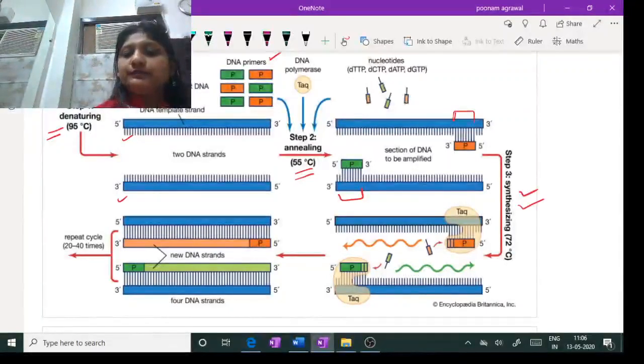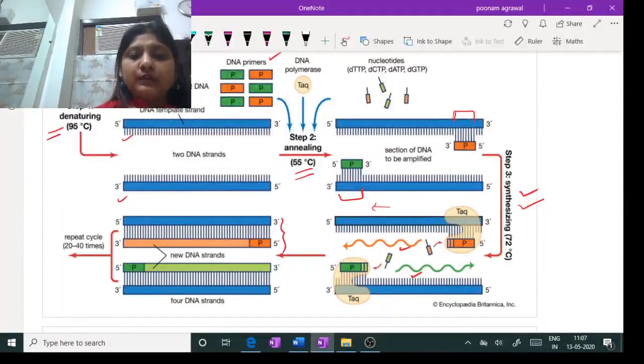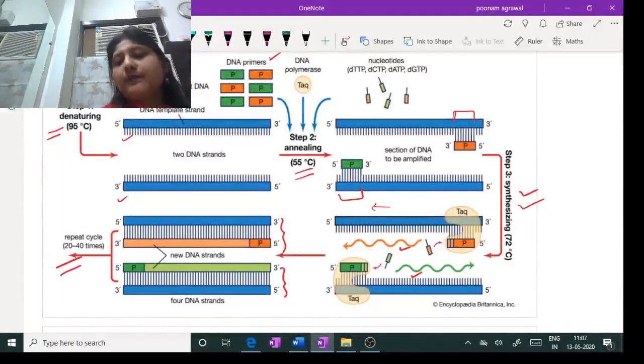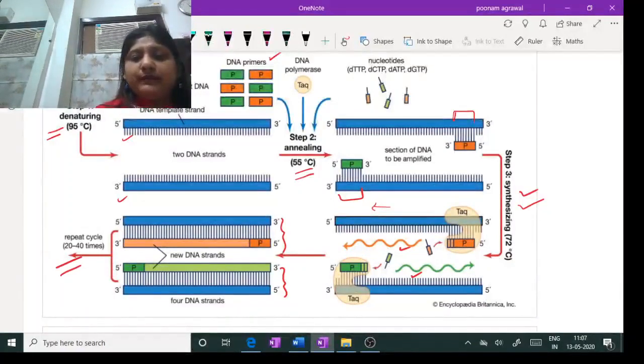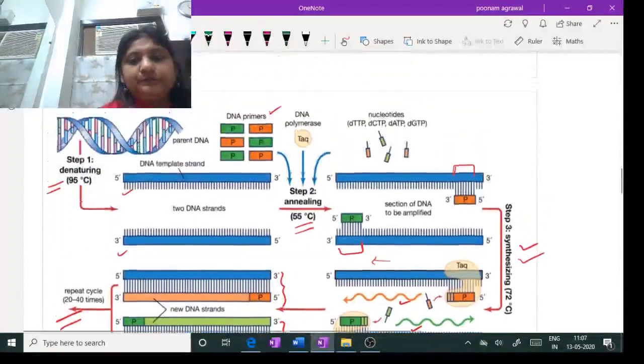You can see the wavy arrows. This is the new DNA which is synthesized in the 5 to 3 direction. The reading is 3 to 5 and synthesis is 5 to 3. And this is the new set of DNA which you are getting at the end of one cycle. This same cycle is repeated 20 to 40 times. So this is a very simplified diagram which explains very well how the PCR is being done.